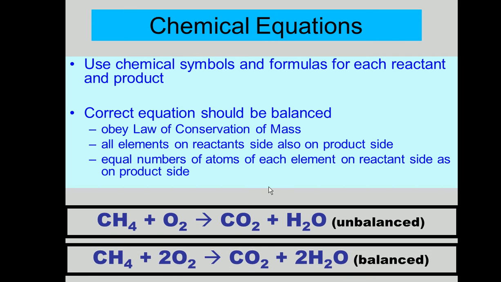Okay, so this is a balanced equation. This is unbalanced, this is balanced. You can see this is your methane gas reacting with oxygen and forming carbon dioxide and water. In this equation it's unbalanced, but in this it is balanced. You can see 1 carbon, 1 carbon. How many oxygens? 4. 2 here, 2 here, 4. That's fine. How many hydrogens? 4 on this side, and on this side also 4. So this is a balanced equation.